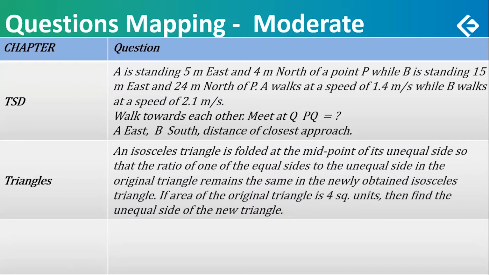The second question was: A walks towards east and B walks towards south. So they are walking along perpendicular directions, and they don't meet. Wherever the lines intersect, they are not going to meet at that point. So the question was, what can be said about the distance of closest approach? What is the closest that they would get to each other?